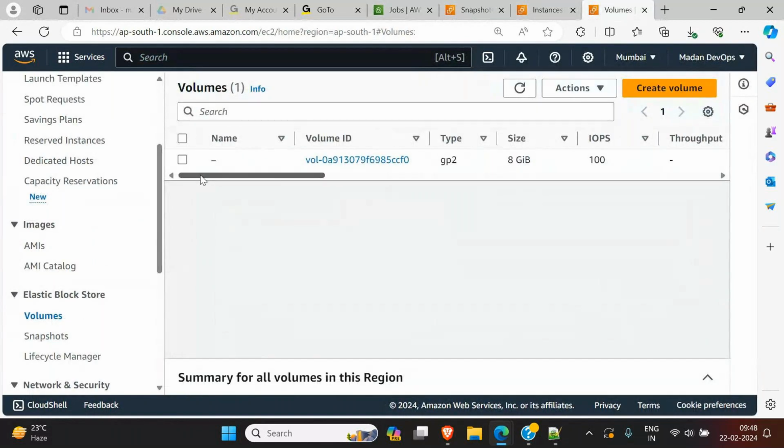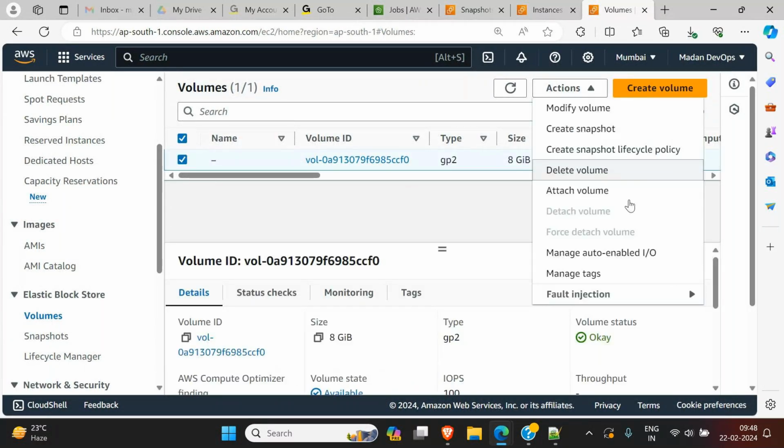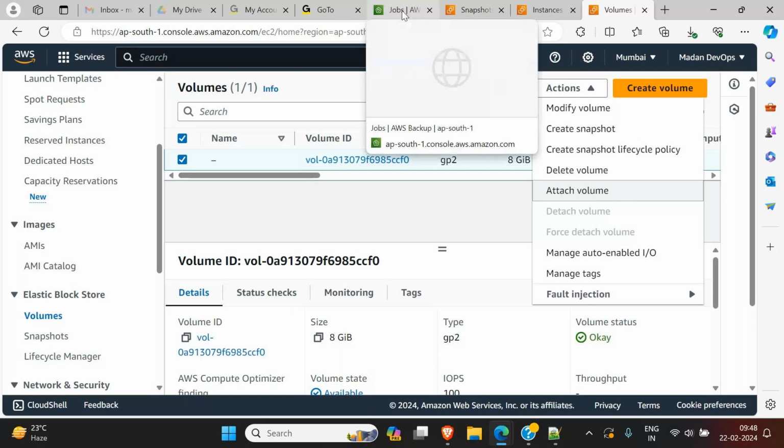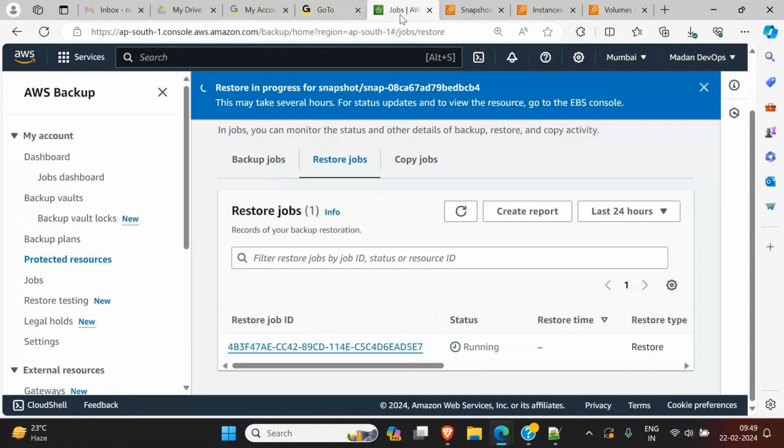Next things you know. If it is a running instance, you simply select this, go to Actions and you can attach the volume. And in the attach volume, you know what to do. You can select your instance, whatever instance you want. That thing you have to take care of manually. Backup is back. Attaching you have to do. The backup service won't do that. You have to take care. It is completed now. Let me know if you have any questions, please.